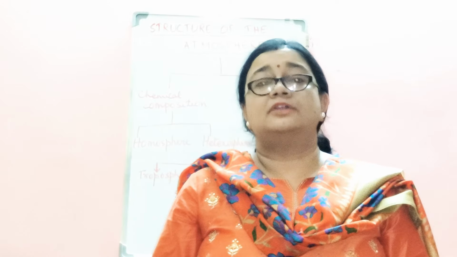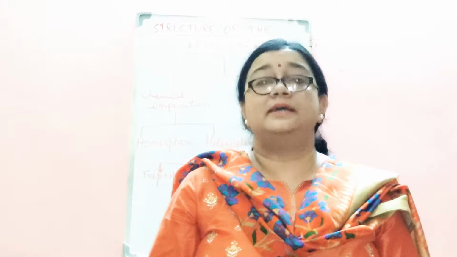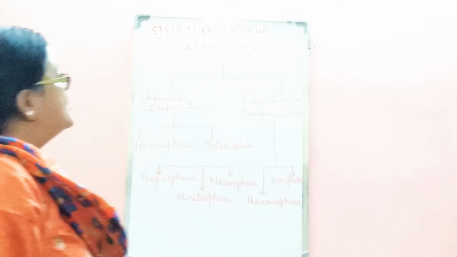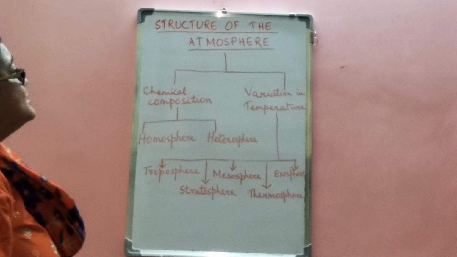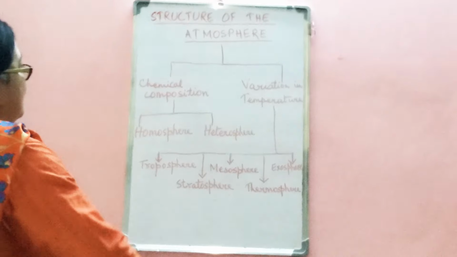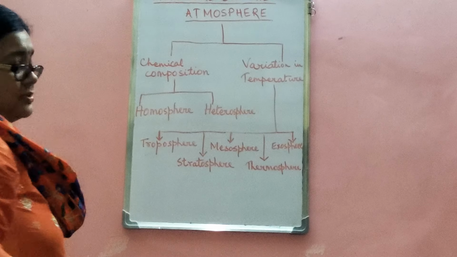What does structure of atmosphere mean? The structure of the atmosphere means the layers of the atmosphere. Now these layers of the atmosphere are again classified on the basis of two factors. Here in this schematic diagram of the structure of the atmosphere, you can see that the atmosphere structure is classified on the basis of two factors. Number one is chemical composition and number two is variation in temperature.